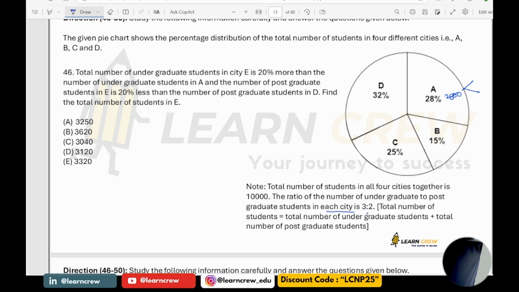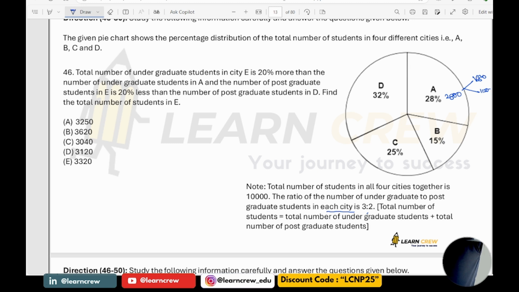So 3/5 of 2,800, which is how much? 1680. What is remaining? 1120. Remaining is 1120.